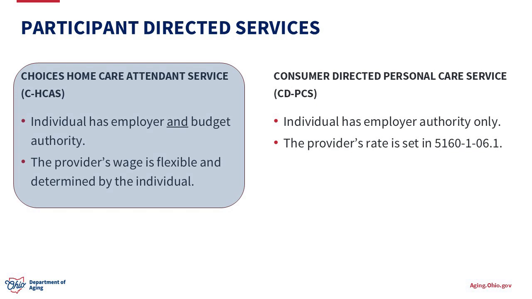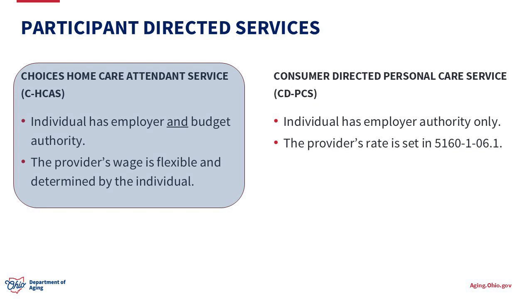The two participant-directed services for personal care-like service are Choice's home care attendant service and consumer-directed personal care service. In Choice's home care attendant service, the individual has both employer and budget authority. Because the individual has budget authority in this service, the provider's wage is flexible and determined by the individual with some limitations.